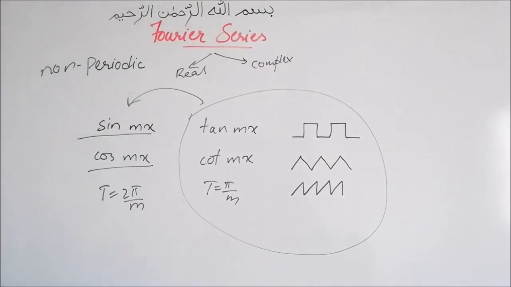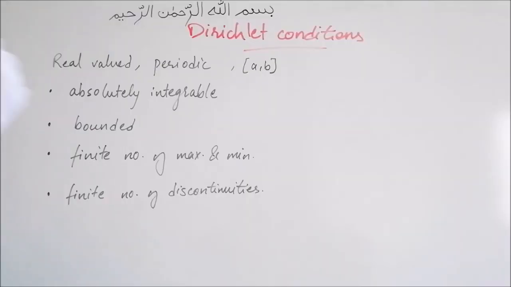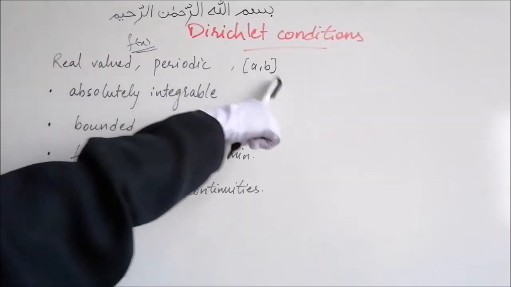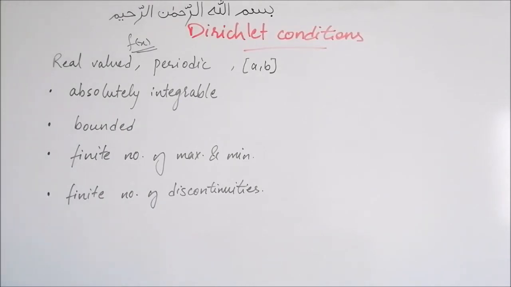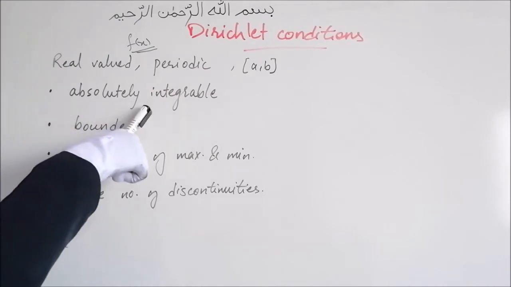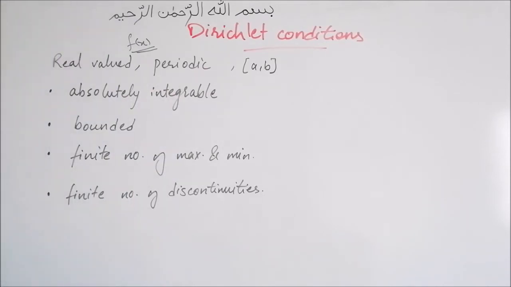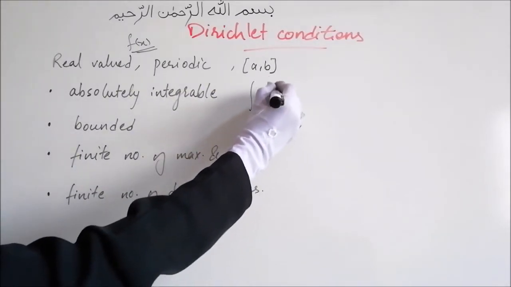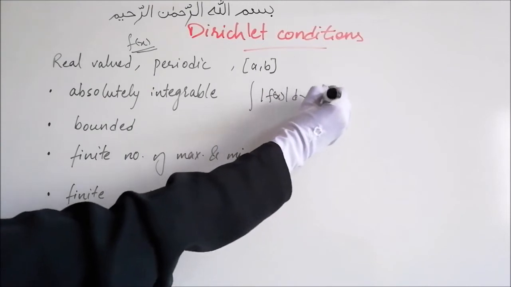Before we see the real and the complex form of Fourier series, we will look into Dirichlet's conditions. For a real valued and periodic function f of x in the interval a b, this function can be expanded using Fourier series if it satisfies these conditions, which are called the Dirichlet conditions. f of x should be absolutely integrable over a period. That means the integration of the absolute value of the function should be finite.